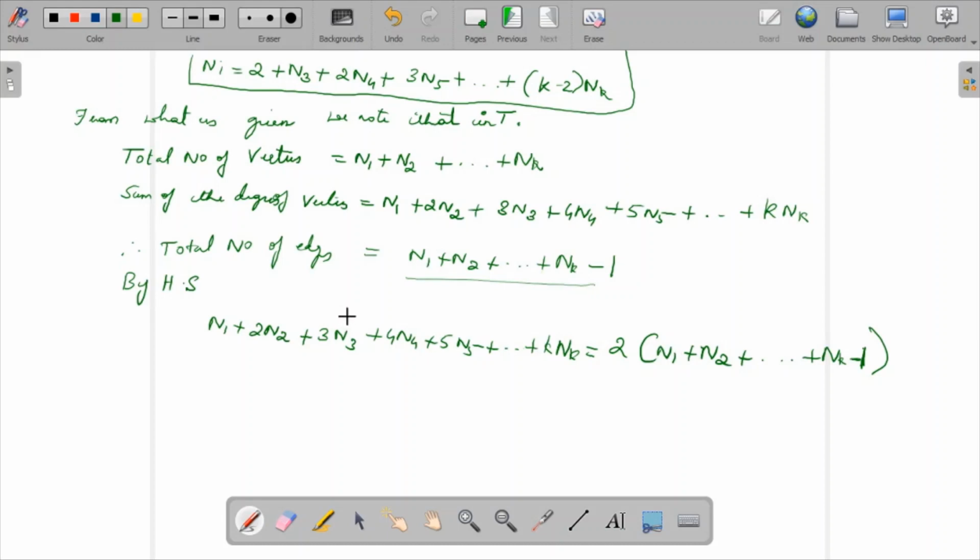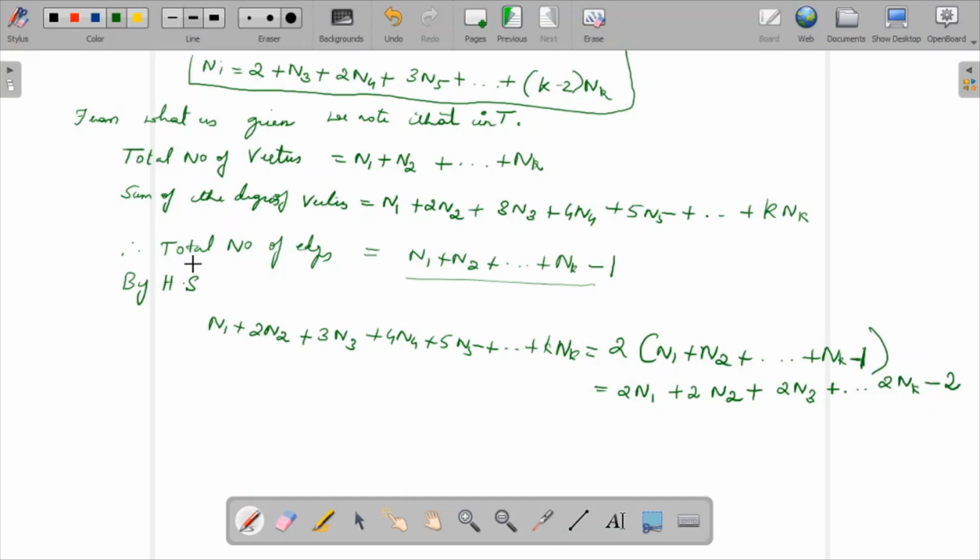So from this, rearranging the terms, what will happen? If I just multiply, the right side will be 2n1 plus 2n2 plus 2n3 plus so on, 2nk minus 2.